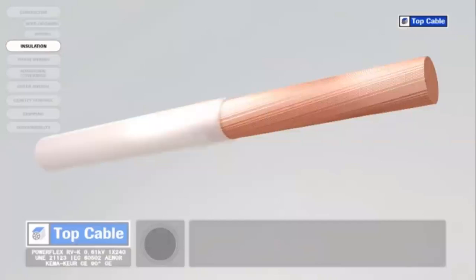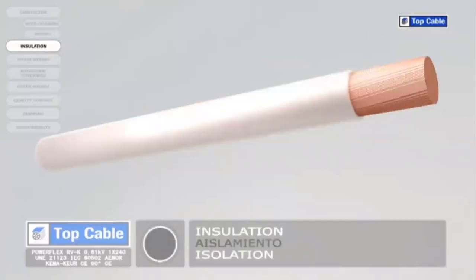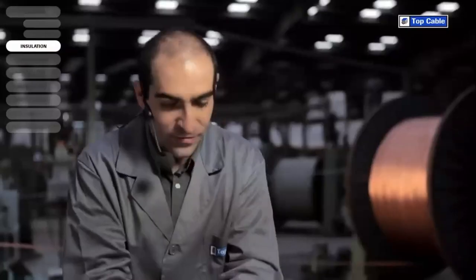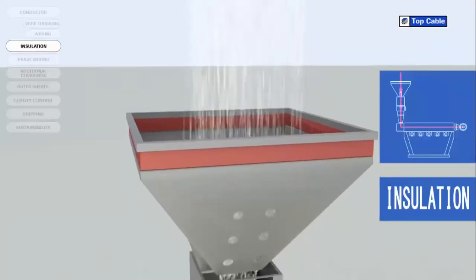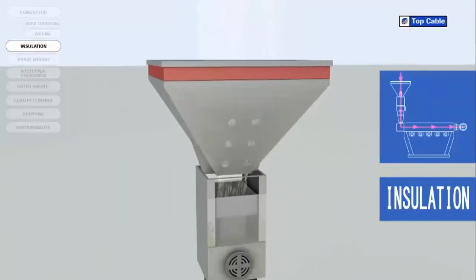The next process in the manufacture of electrical cables is the insulation. This is when we place an insulating cover over the conductor to prevent current leakages. In this process, the insulating material is added by a process of extrusion at high temperature. The insulation ensures there are no current leakages.